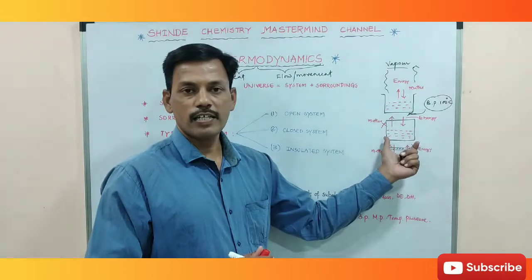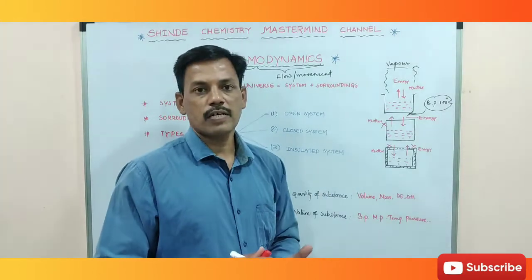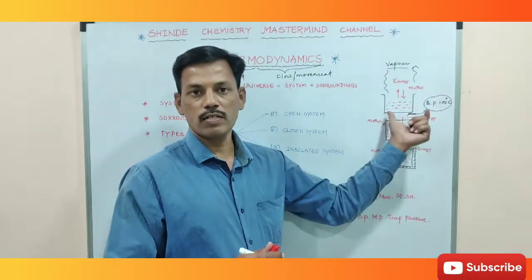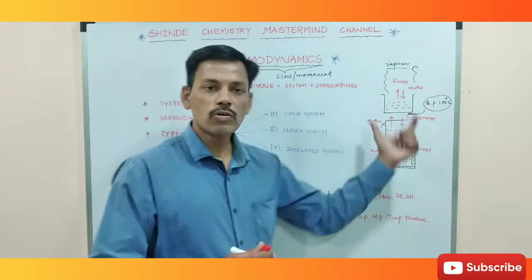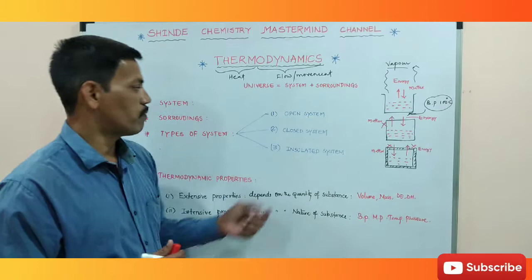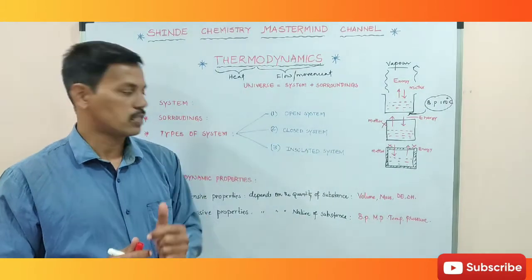So energy is transferred from system to surroundings, but matter does not exchange. This type of system is called a closed system.